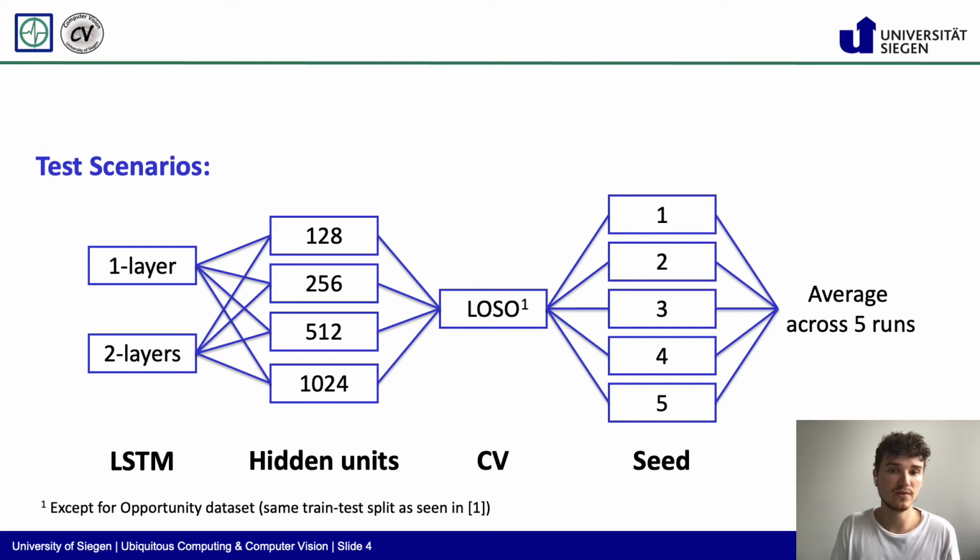An exception was made for the opportunity dataset, where we chose to use the same pre-processing and train test split as Ordóñez and Roggen, and thus did not apply leave one subject out cross-validation.